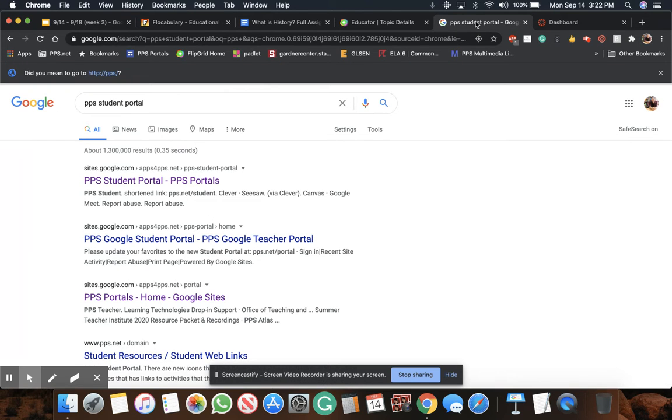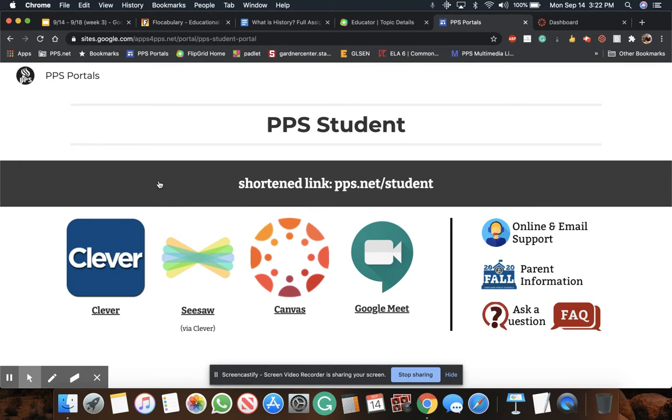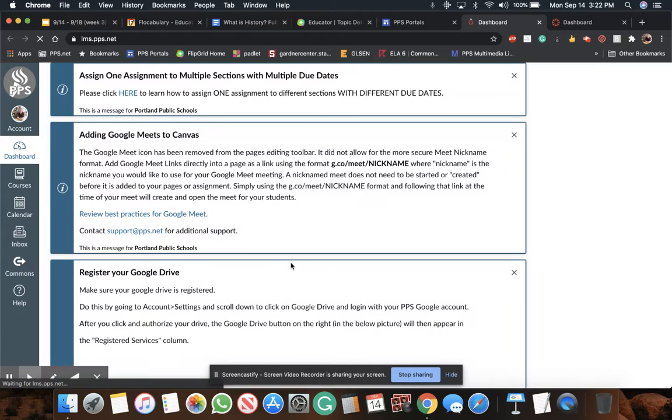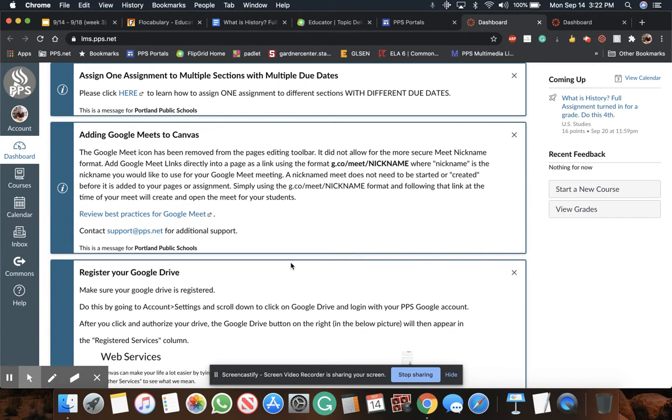So how do you get to Canvas? Well, if you're not sure, you can Google PPS Student Portal. Pulls it up right here. And this is what you should have access to. This is your Google Meets. Here's Canvas. You select it. And you will sign in, just as you would.